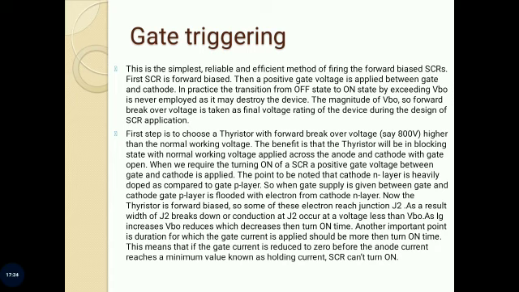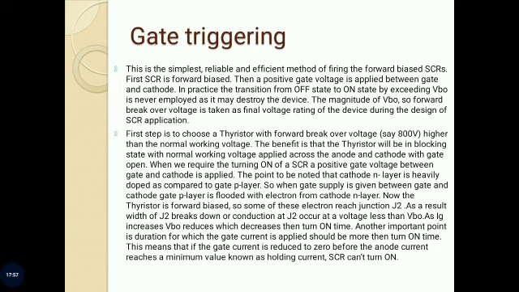A thyristor with the forward breakover voltage higher than the normal working voltage is chosen. This means that thyristor will remain in forward blocking state with normal working voltage across anode and cathode and with the gate open.